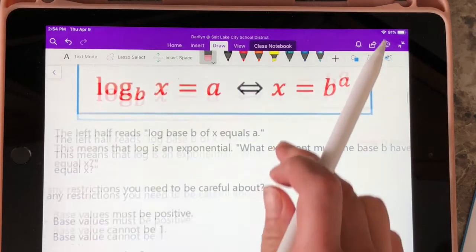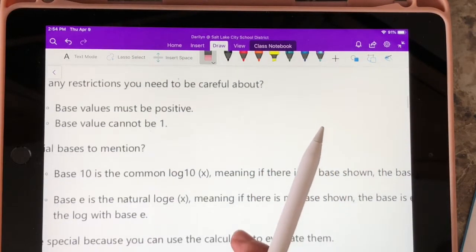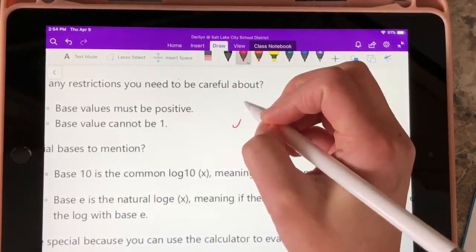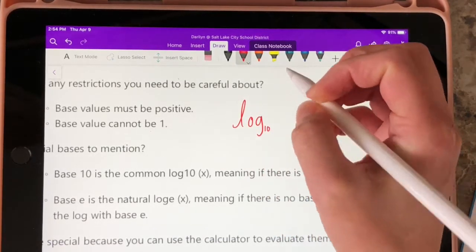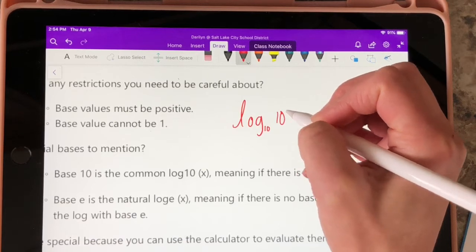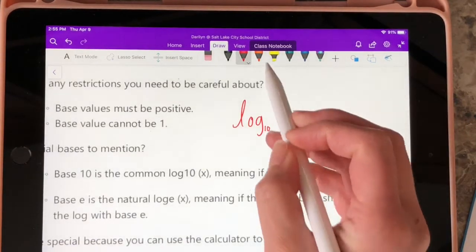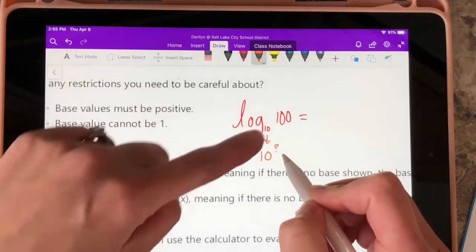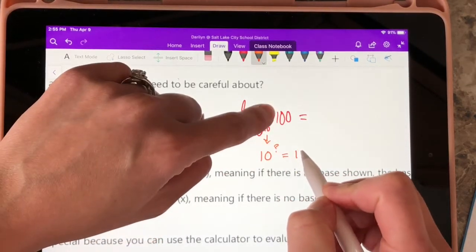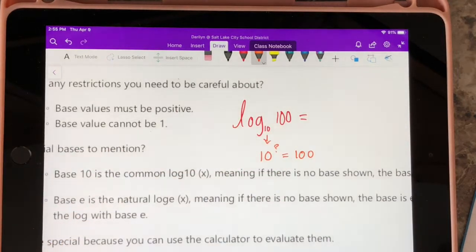An example they showed in the previous video was log base 10 of 100 equals what? What this is basically saying is what exponent does 10, the base, need in order to equal 100, which is the input. That's basically what a logarithm is.